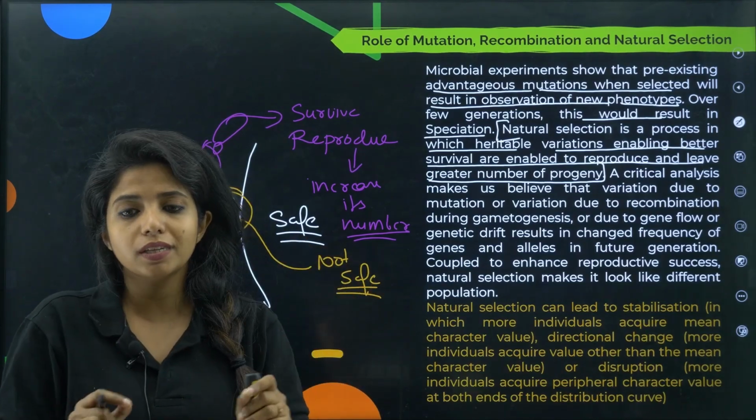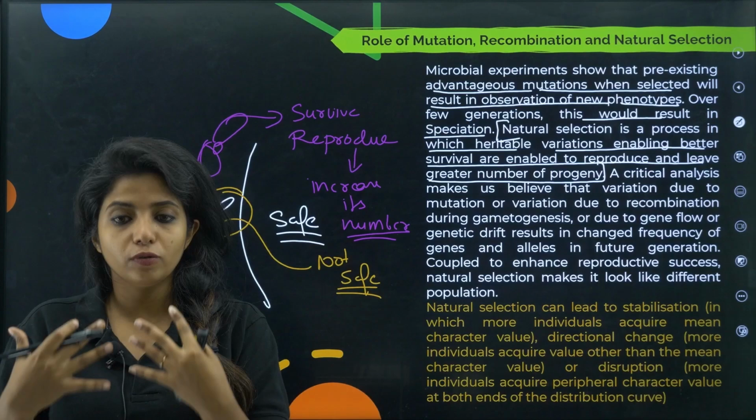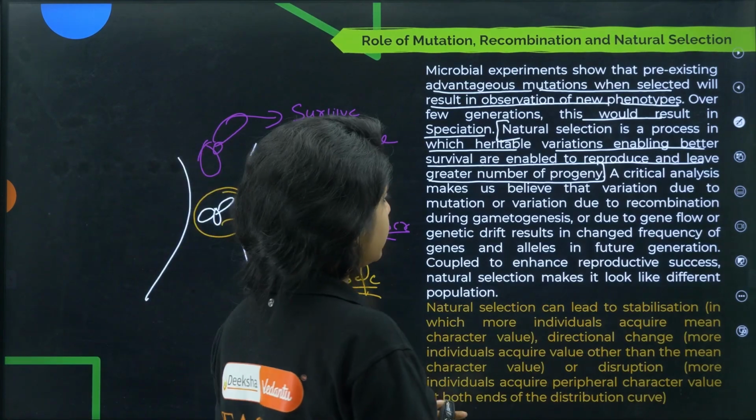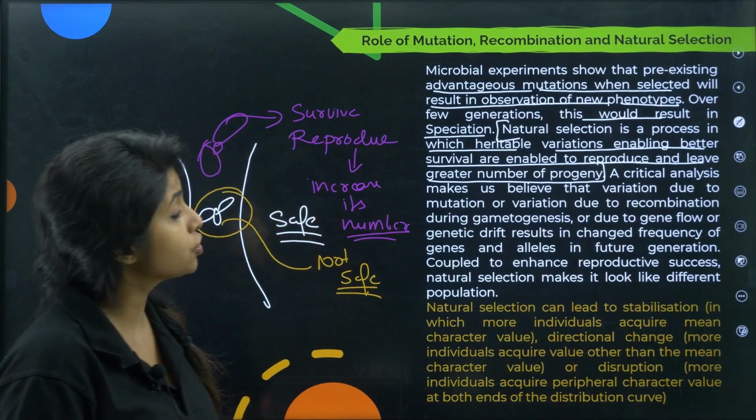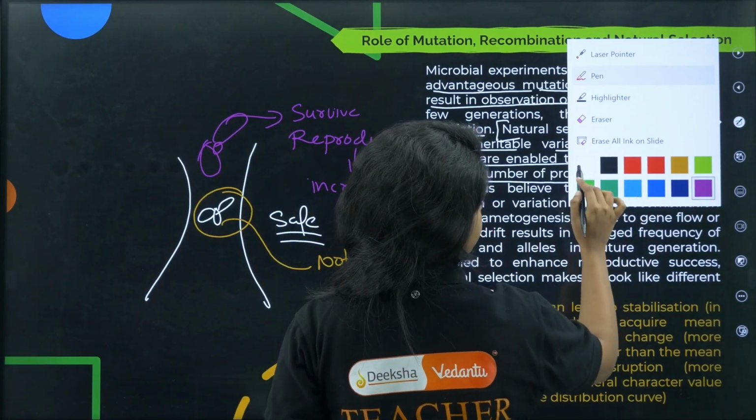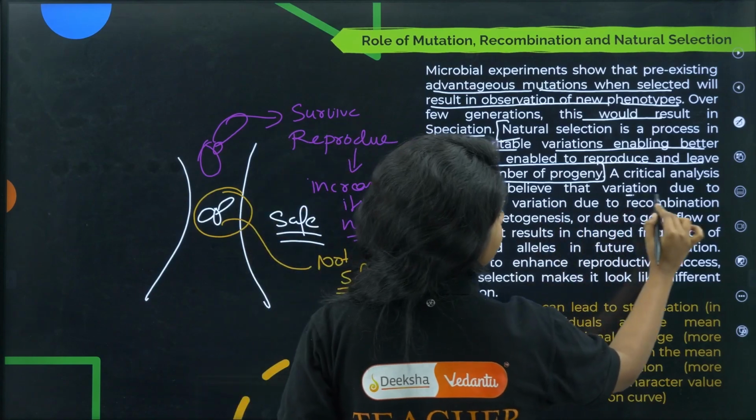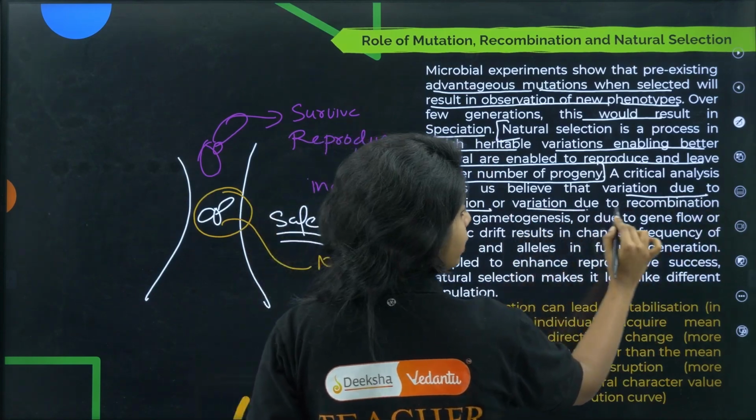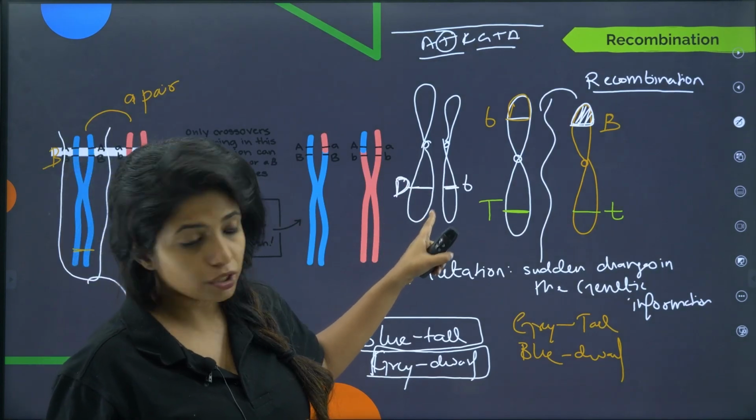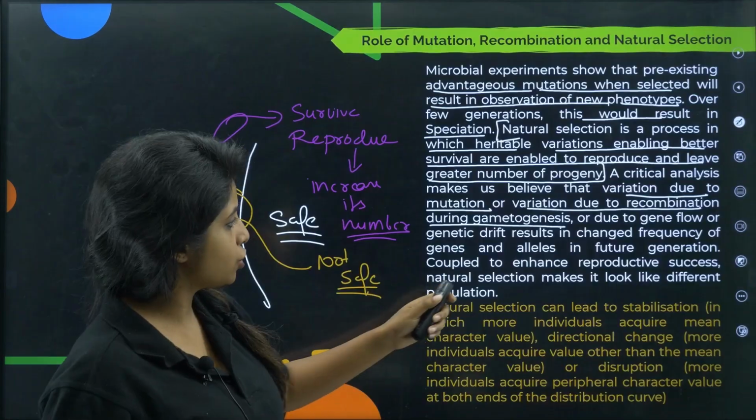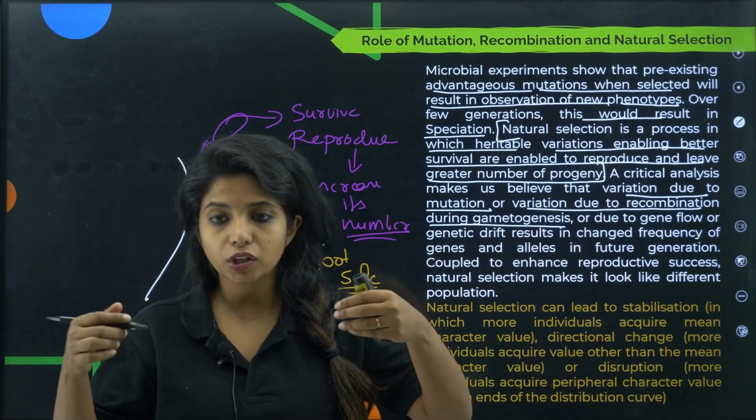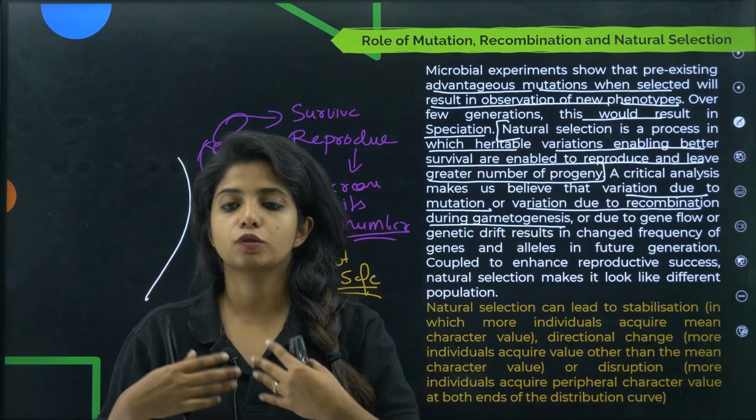The allelic frequency cannot be stable over generations, cannot be constant for sure. Now, a critical analysis makes us believe that variation due to mutation, or variation due to recombination during gametogenesis, when the gametes are formed, these chromosomes come together and that is being passed on to us.